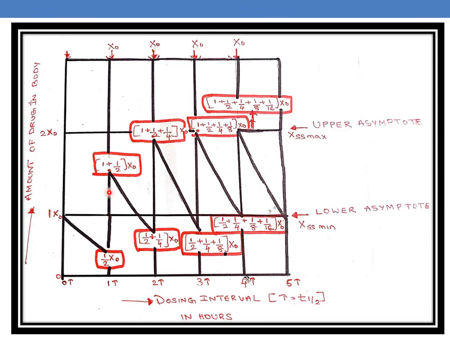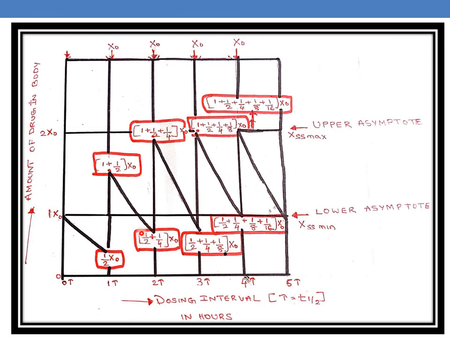So similarly, after administration of the second dose, A max will be 1 plus half. Half is the amount of drug that is left over from the previous dose, and 1 is the new additional dose of the drug. So after the second dose, A max will be 1 plus half of x naught, and A minimum will be half plus 1 by 4 of x naught.